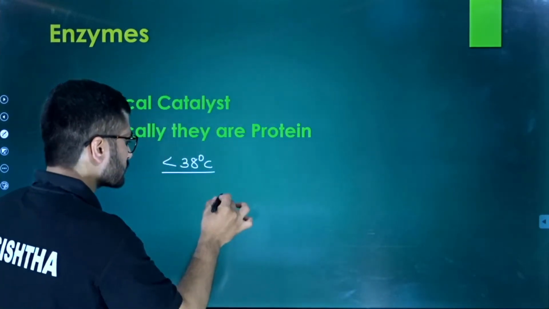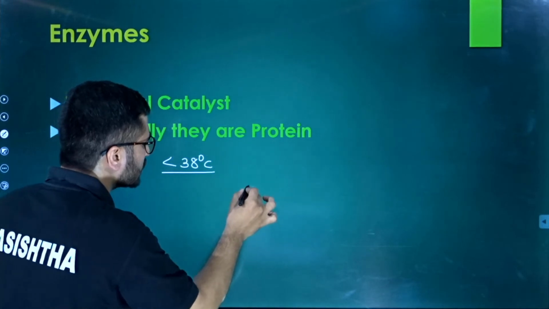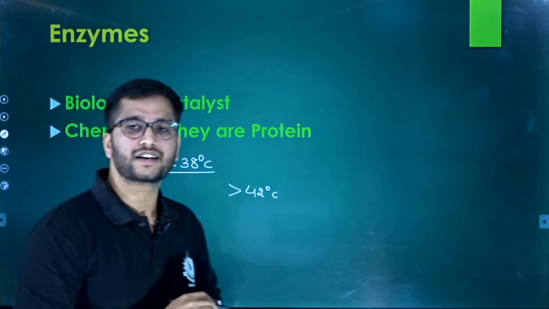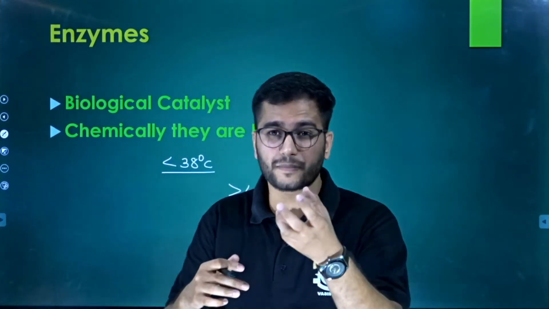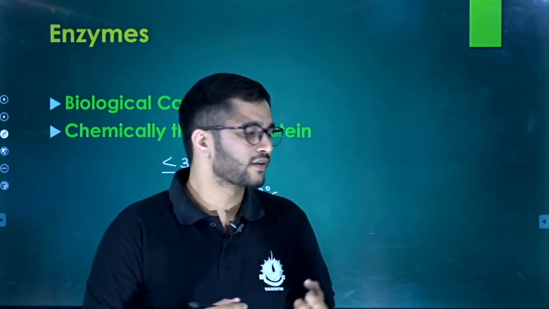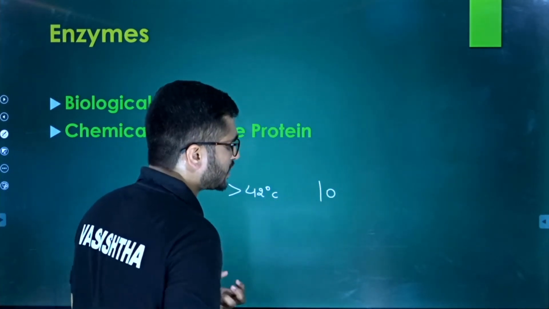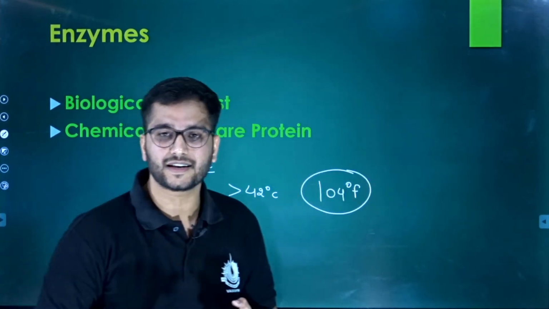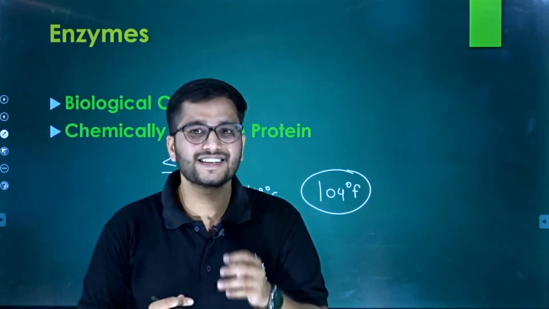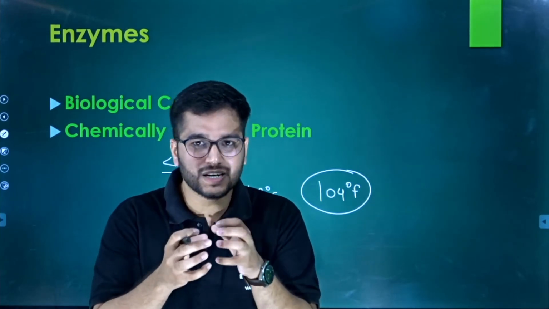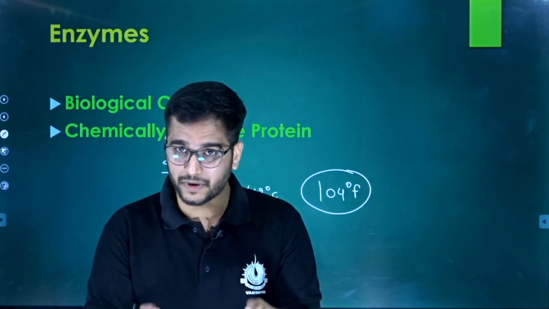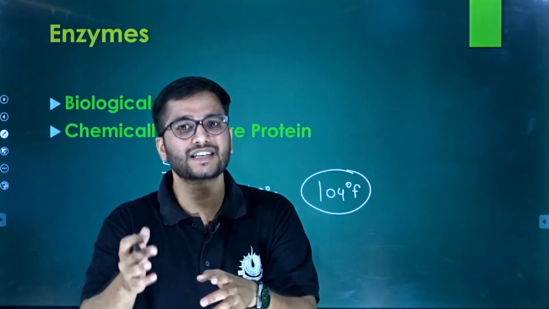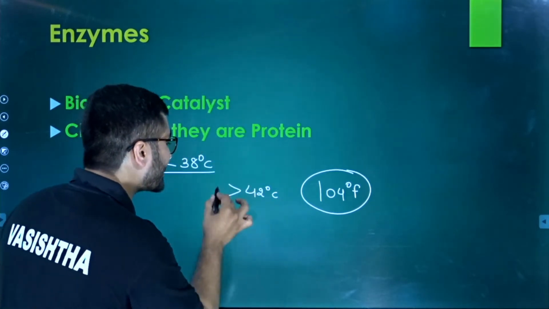But remember, when you go beyond 42 degrees centigrade, our body temperature, it is hyperpyrexia, right? It is hyperpyrexia where the body temperature may exceed 104 degrees, which is a very high fever. Under this situation, what happened? The bonds between the amino acids will be broken, and due to that the structure will break, and that destruction in the structure will result in what?